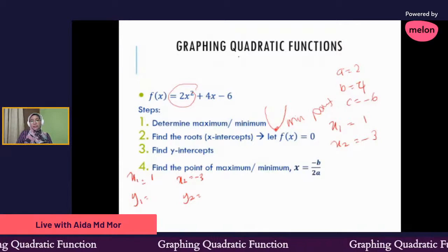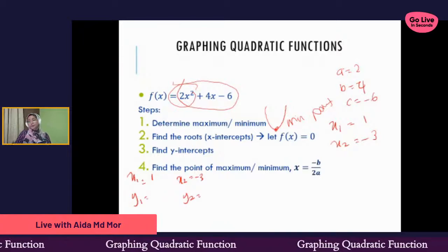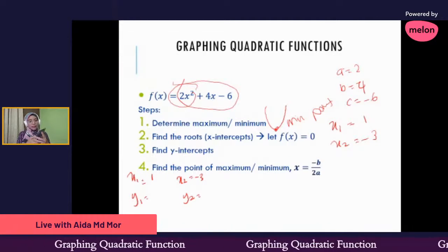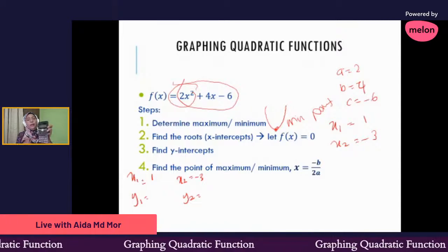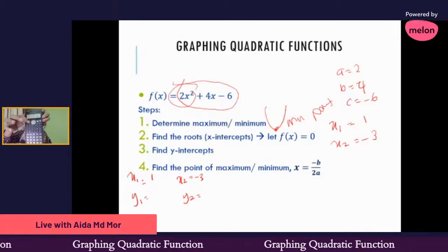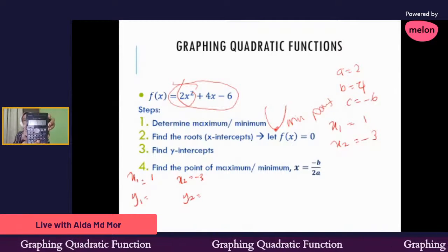First thing first, you need to copy the whole function inside your calculator. Okay, so this is my calculator. I copy 2, and then to press X, press alpha. This is alpha. Press alpha and then press close bracket here.